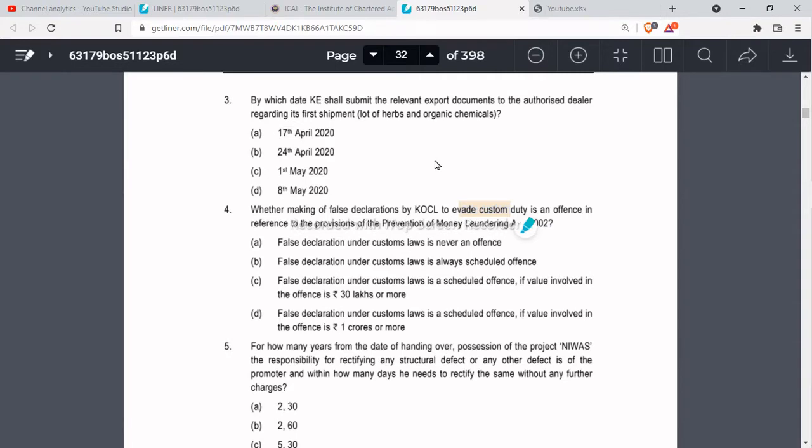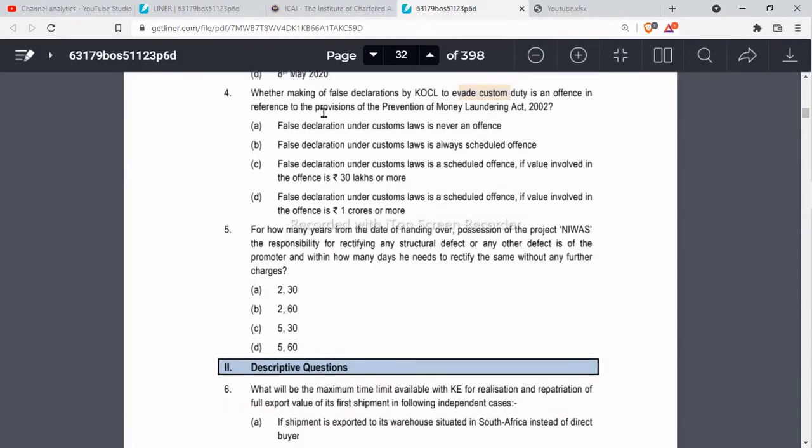So in the case study, what they have asked is whether making a false declaration by KOCL to evade custom duty is an offense with reference to the provisions of the Prevention of Money Laundering Act. Yes, so option D is the correct answer, because false declaration under custom law is a scheduled offense if the value involved in the offense is 1 crore or more. So option D is the correct answer.